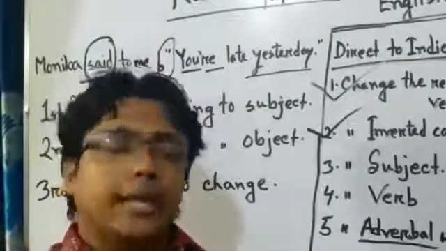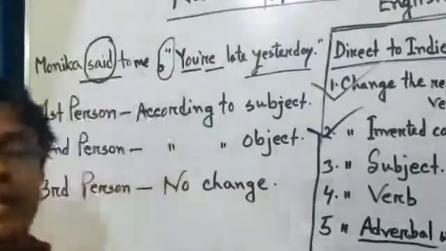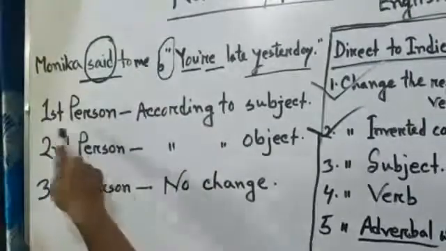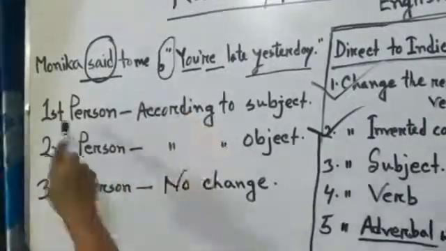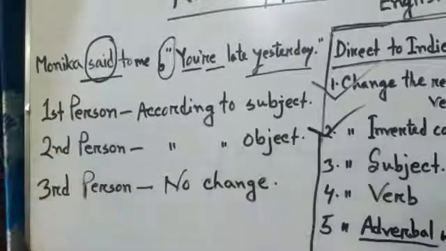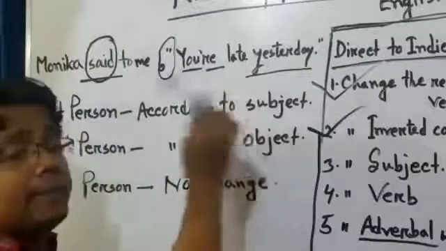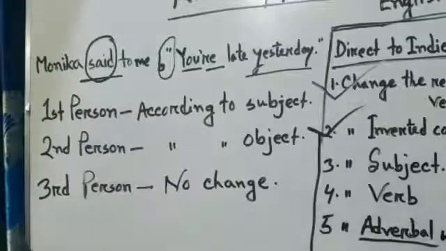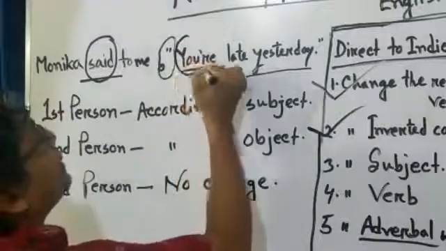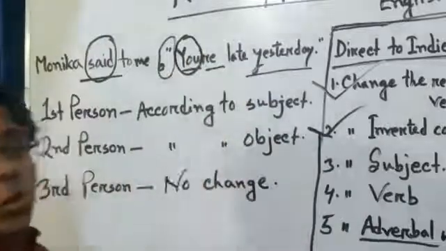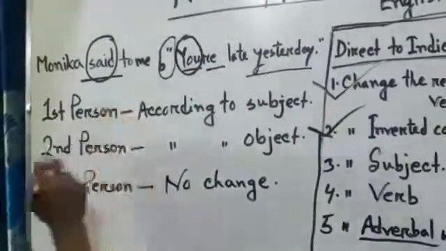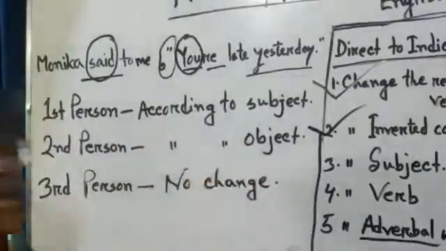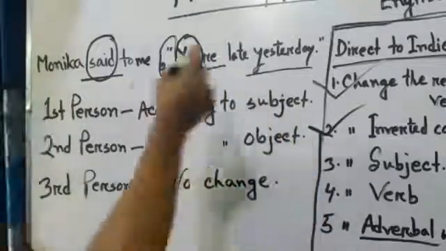Dear students, to change the subject of reported speech, you have to know the rules. Understand? Now, we see that if the subject of reported speech is first person, then you have to change it according to the subject of the reporting verb. It means, here you see that in the reported speech, the subject is you. Understand? And you is second person. If the subject is second person, that time you have to change the subject according to the object of the reporting